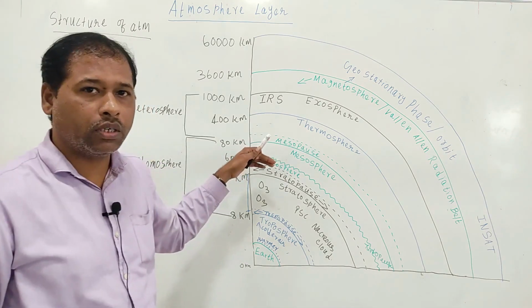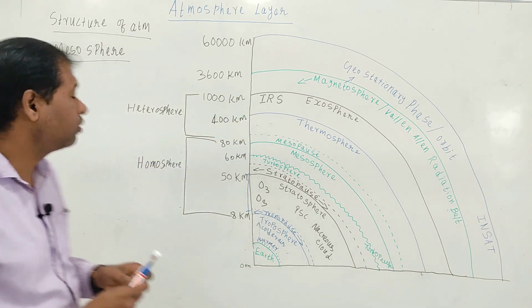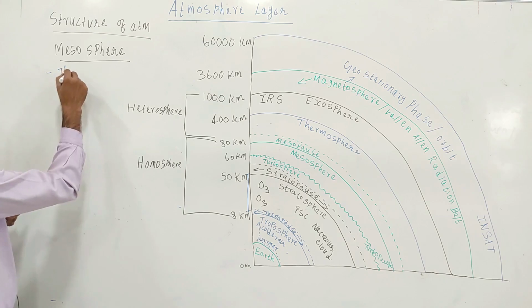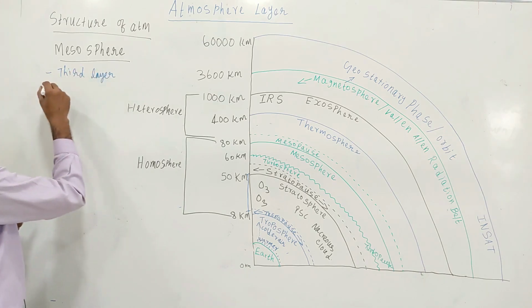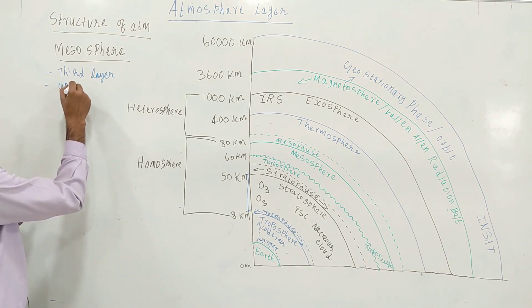This mesosphere extends up to a height of 80 kilometers. It is the third layer.